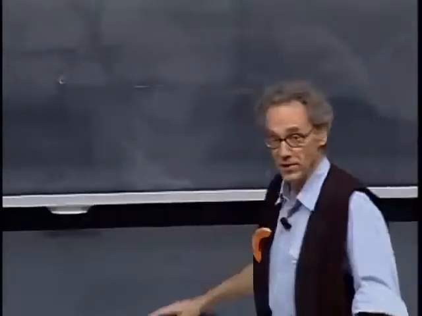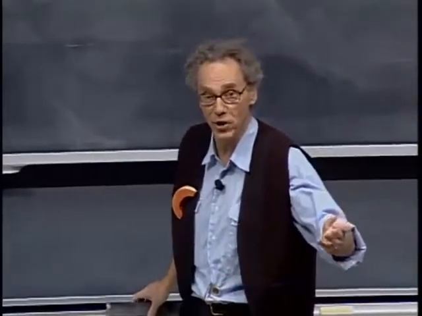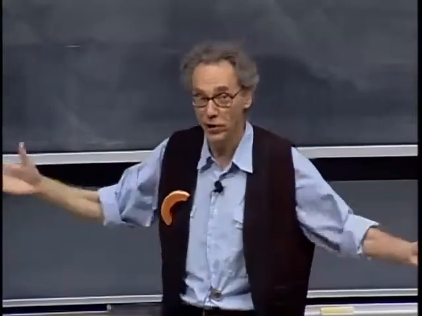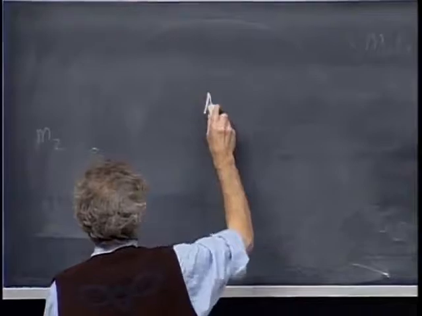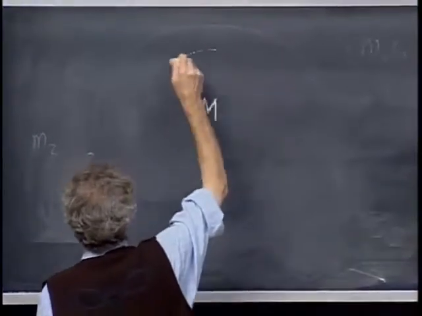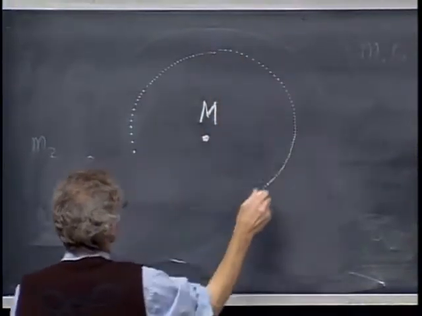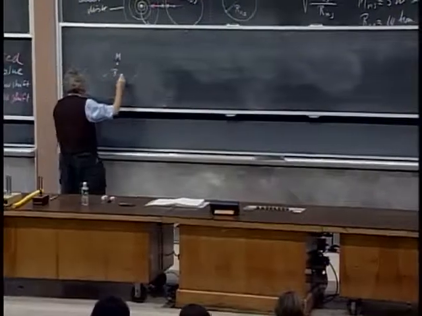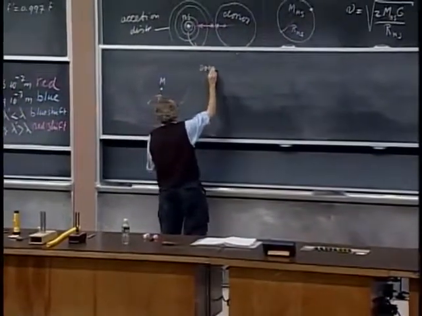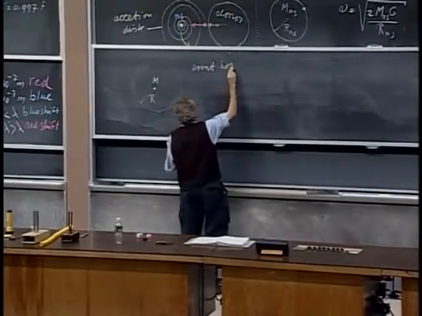And it has a lot of mass. 3 times the mass of the sun, 10 times the mass of the sun, 100 times the mass of the sun. So it has mass, but it has no size. We identify around the black hole a sphere with radius R, which we call the event horizon.